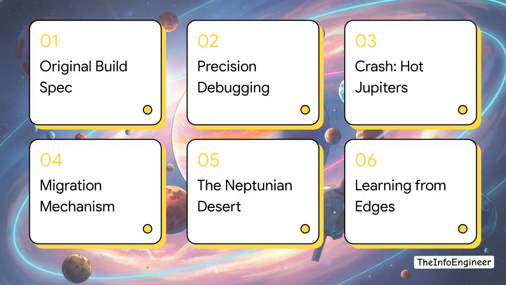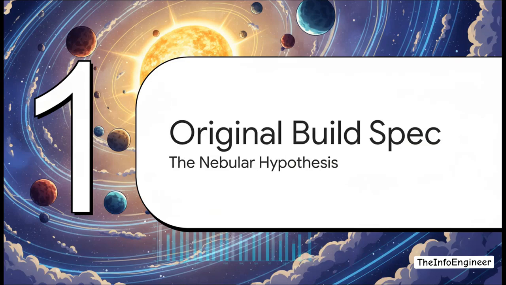So consider this our cosmic system diagnostics report. We're going to trace exactly how these unexpected edge cases completely broke our models and how they forced us to rewrite the foundational code of planetary formation. Let's start by taking a quick look at what our original localized dataset actually looked like.